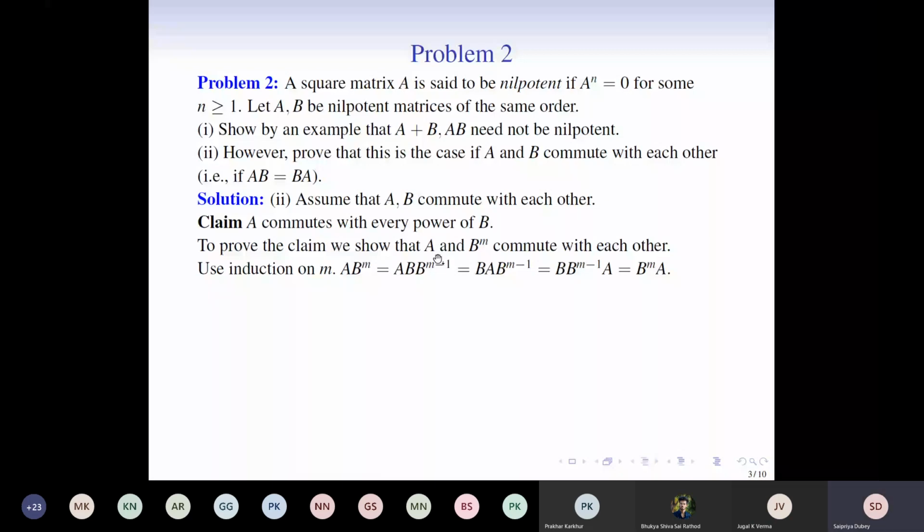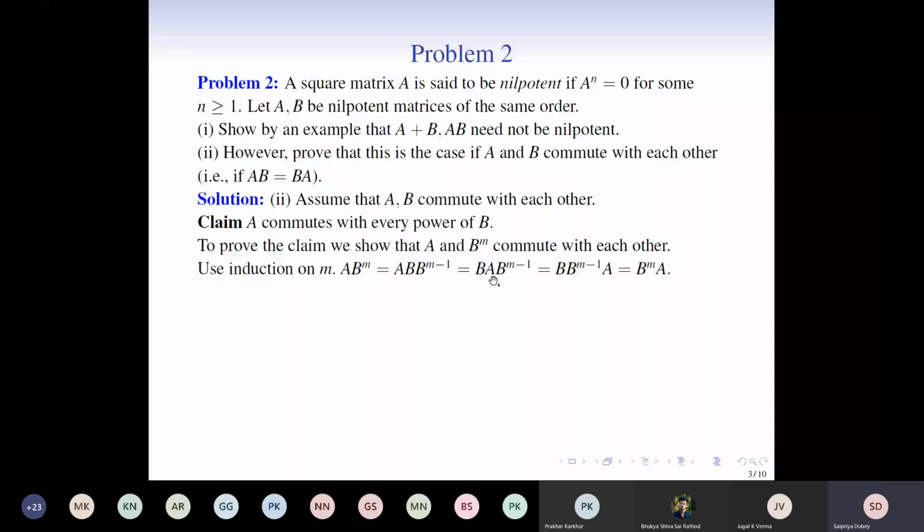A times B to the m can be written as AB times B to the power m minus 1. This will be equal to BA times B^(m-1). I can switch A and B because I know that these two commute with each other. But when we look at the last two matrices in this expression, A and B to the m minus 1, these also commute.